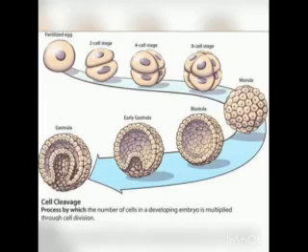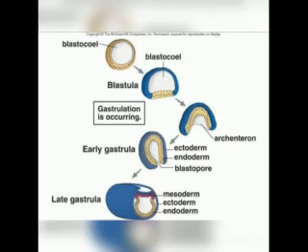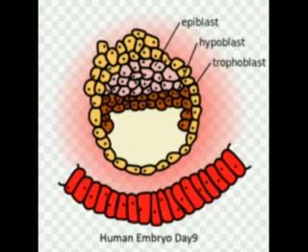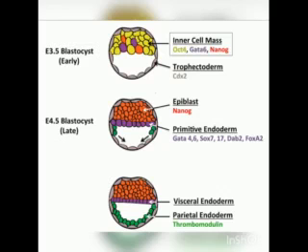The inner cell mass in the blastula is differentiated into epiblast and hypoblast immediately after implantation. The hypoblast is the embryonic endoderm and the epiblast is the ectoderm. The cells remaining in between the epiblast and the endoderm form the mesoderm.